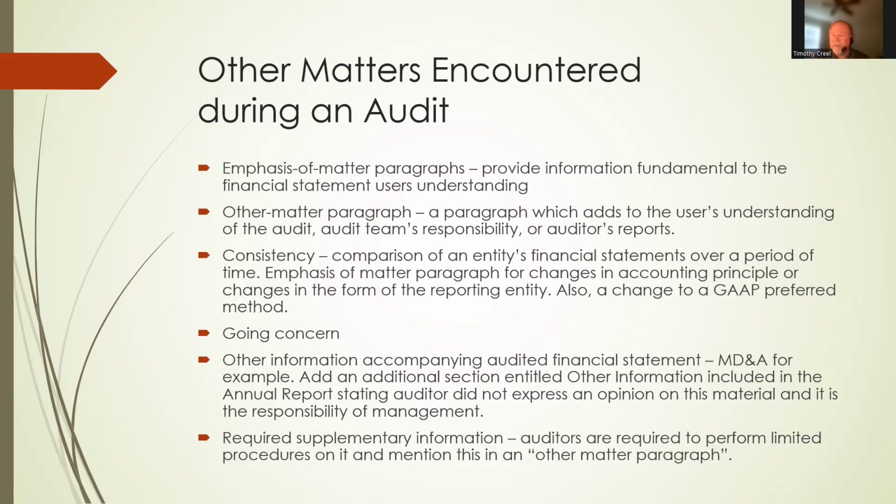Again, we talked about it some in the last chapter. This is where the auditor has a strong feeling that this company will not make it through the following business year, that they're going to go out of business.